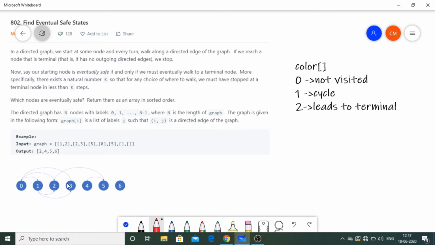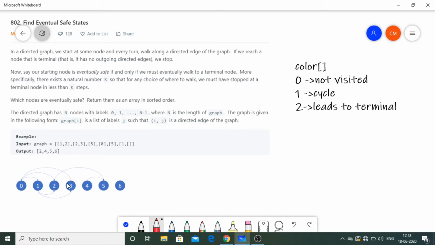I'm using this array to just mark some of the things. If a particular node happens to be in a cycle, then why should I check every time whether it is in a cycle or not? Similarly, if a node leads to a terminal, that is, we need to include it in the output array, then why do I check it each and every time? So I'm going to have a color array of the size of the nodes, and it is going to store whether the ith node leads to a cycle, leads to a terminal, or is not visited.